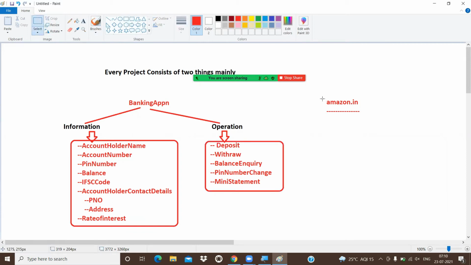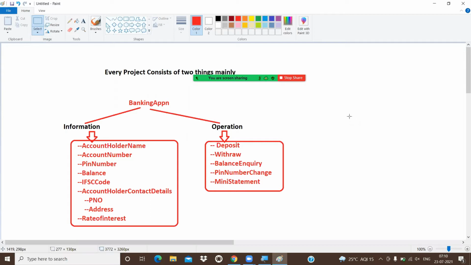Got it or not? In Amazon, it's the same thing. For example, if you take the IRCTC application, what happens? Train number, train name, seat number, lower or upper or middle. After that, the boarding station, from where you are departing, to where you are arriving, at what time you are departing, at what time you are arriving.